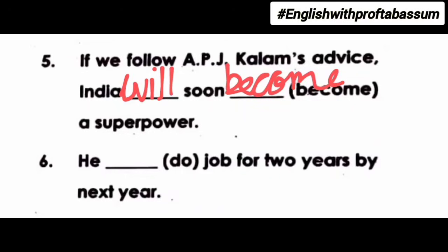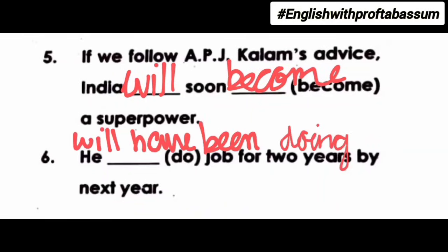Next question, he dash job for 2 years by next year. So over here the hint is for 2 years. So when you get this type of a hint, that is for plus time, which is duration 2 years, and by next year, that is by future time, the correct tense is future perfect continuous. So the rule is will have been plus V1 plus ing. So answer is he will have been doing job for 2 years by next year.